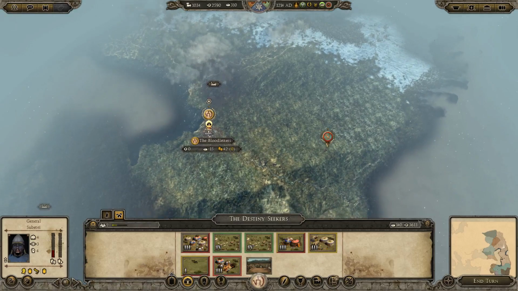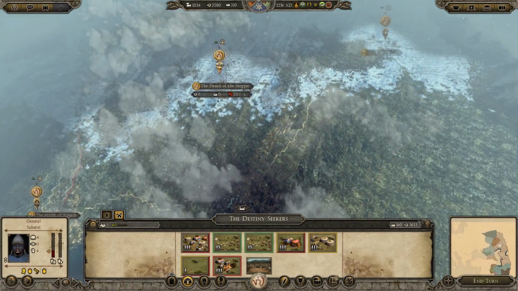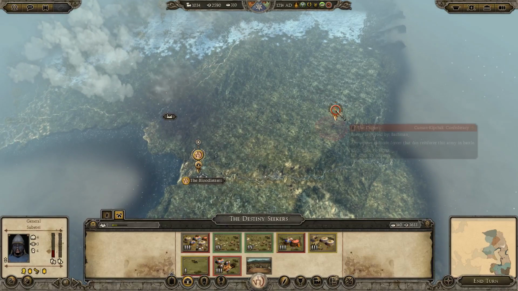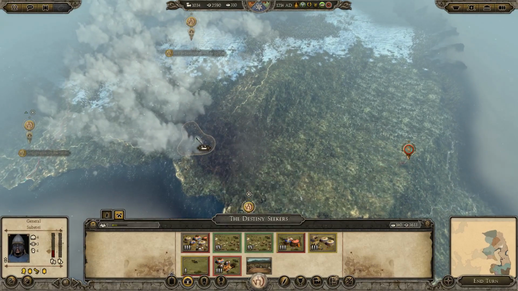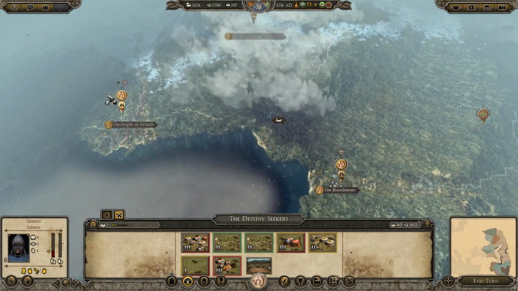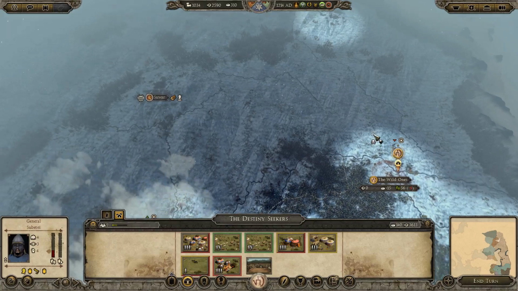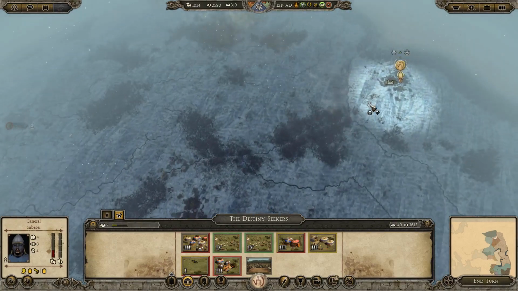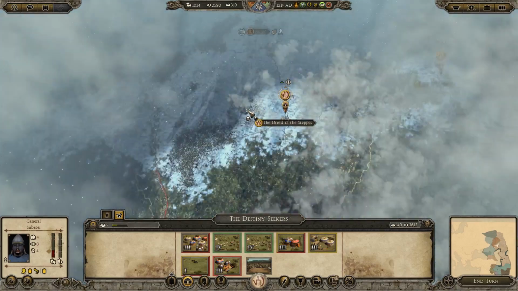But I'm going to move this army down, basically shuffle all these armies down, and this army is just going to slide over here and try and clean up these Cuman armies, because they could actually begin to settle these territories as we move west, and I don't really want that to happen. This one, the wild ones, will come over and take care of Suar, and then this one's actually going to go north to Ryzen. So that is the plan.